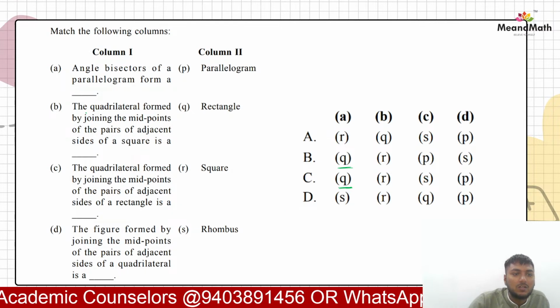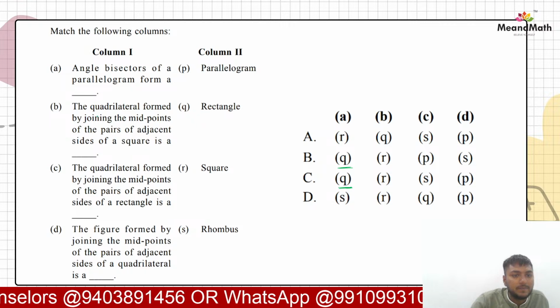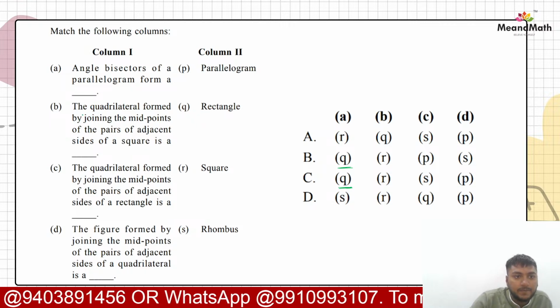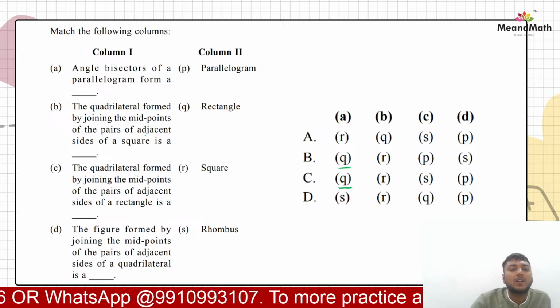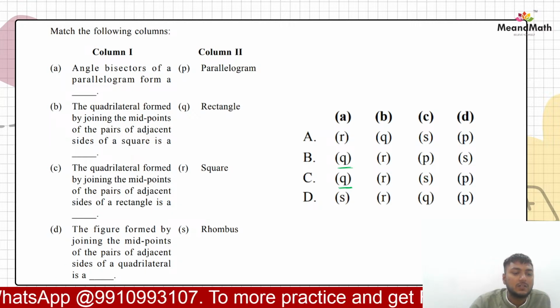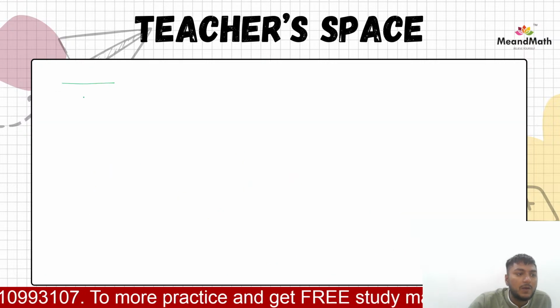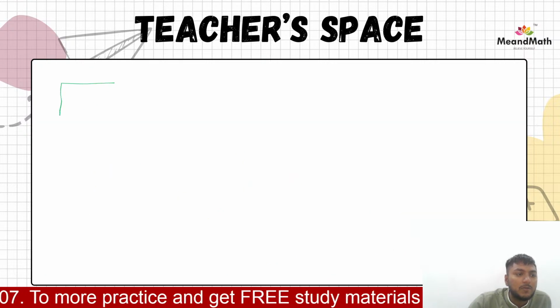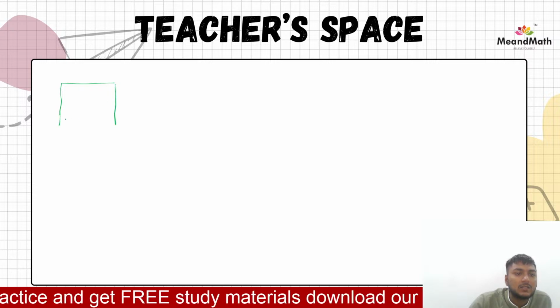So now let us solve this second part. I hope you guys are all understanding it, okay? So the quadrilateral formed by joining the midpoints of the pairs of adjacent sides of a square. Quadrilateral formed by joining the midpoints of the pairs of adjacent sides. Let us say this is a square.